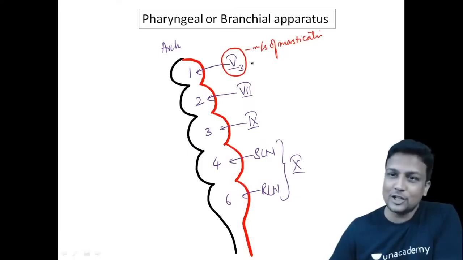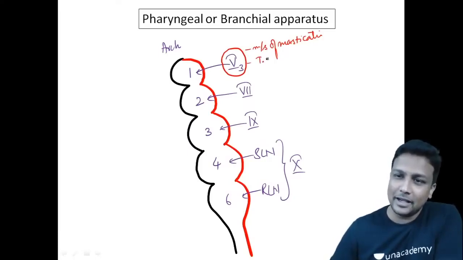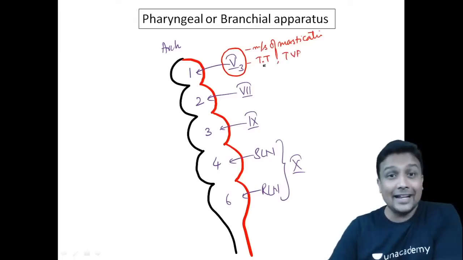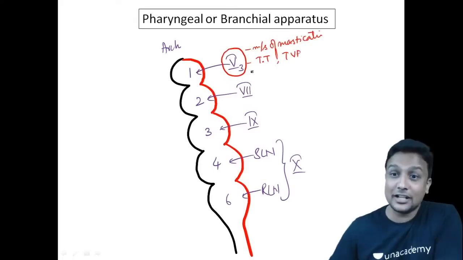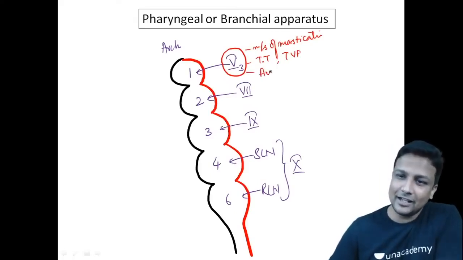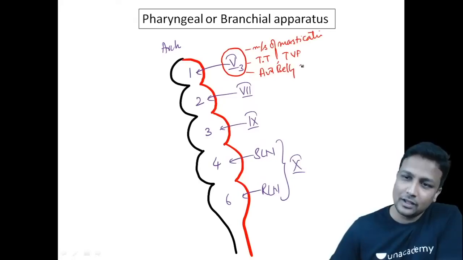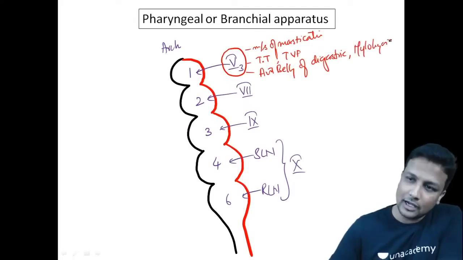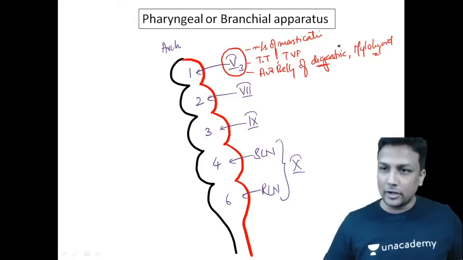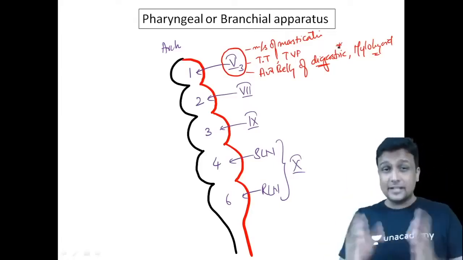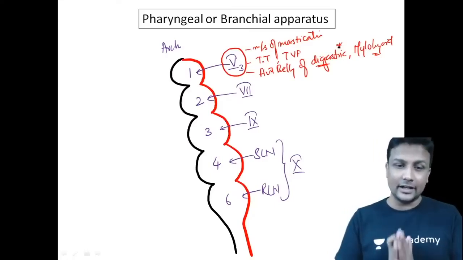Not only muscles of mastication, but also 2 tensors: tensor tympani and tensor veli palatini. And remember, which has been asked previously in the exam, the anterior belly of digastric. Along with anterior belly of digastric, there will be mylohyoid here. Almost every point I'm telling you is very important, has been already asked, and will be asked again and again in the exam, guys.